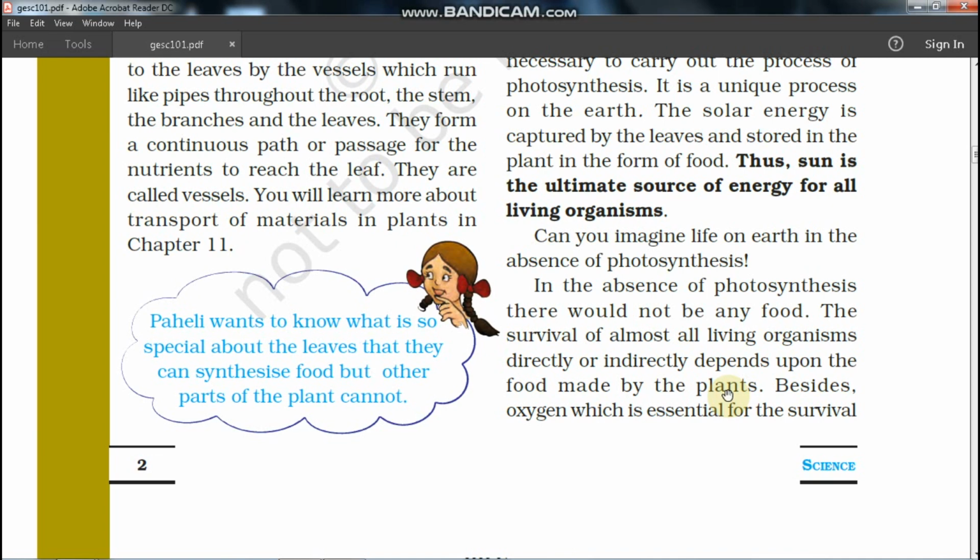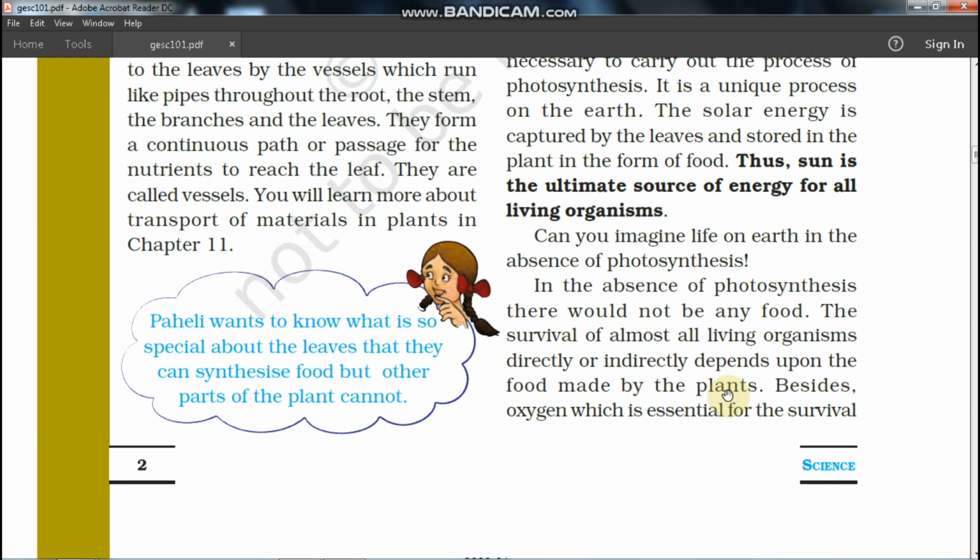Besides that, in the process of photosynthesis, apart from food, another element is evolved which is very essential for the survival of living beings, and that is oxygen.